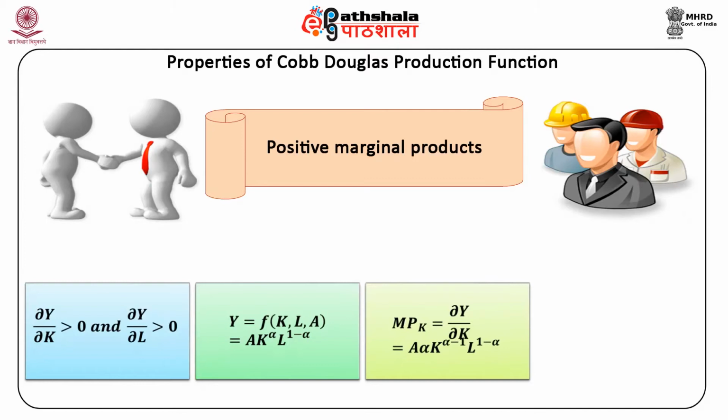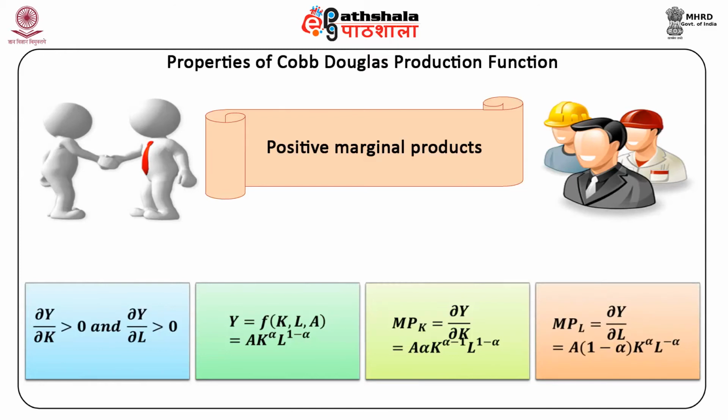MPK is equal to ∂y/∂k is equal to A α K^(α-1) L^(1-α). MPL is equal to ∂y/∂L is equal to A (1-α) K^α L^(-α).